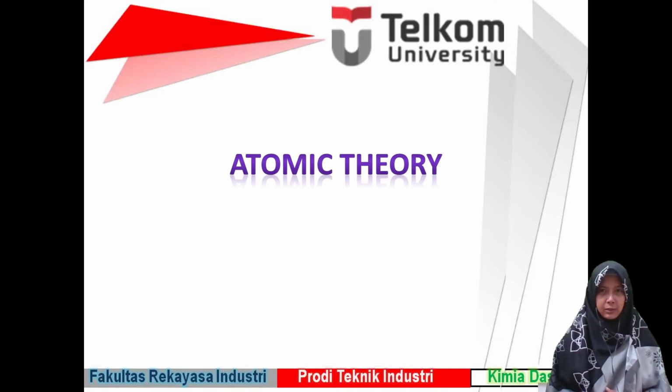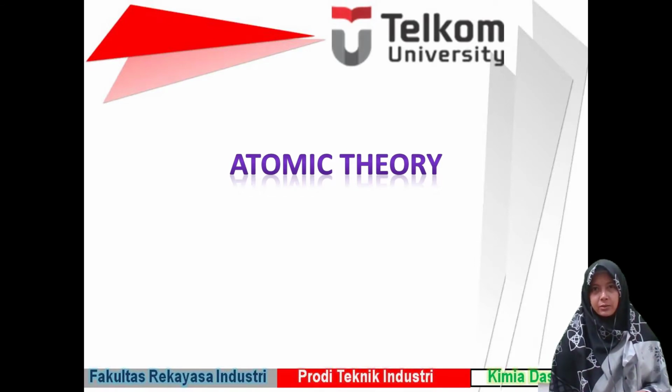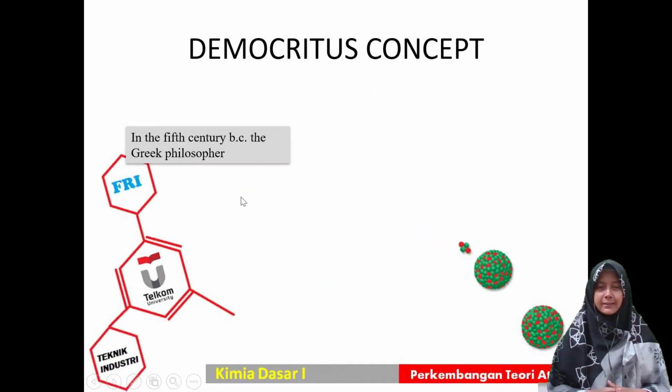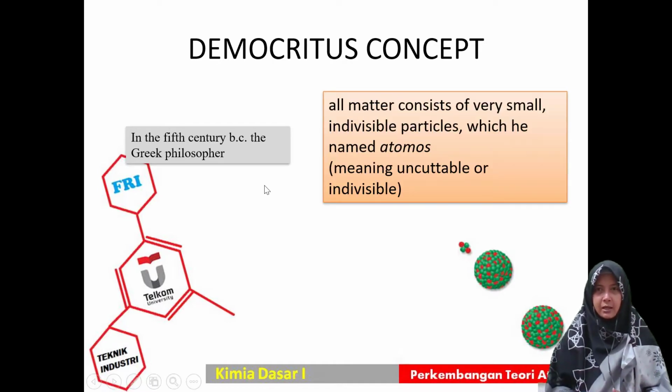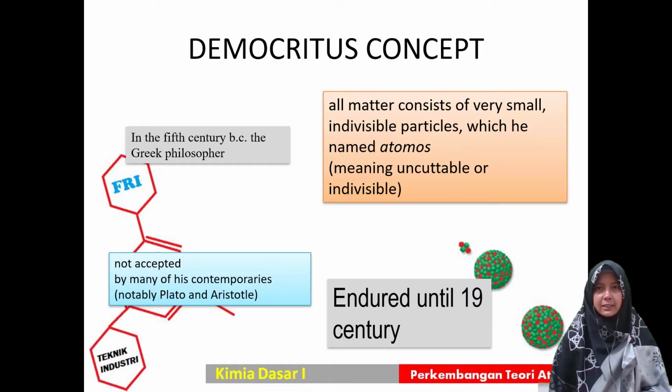Okay, let's start with the theory which begins with Democritus. Democritus was a Greek philosopher who, for the first time, brought us the concept of the indivisible particle, which he named atomos, meaning uncuttable or indivisible. This concept was not accepted by many of his contemporaries, such as Plato and Aristotle, but even so, it endured until the 19th century.